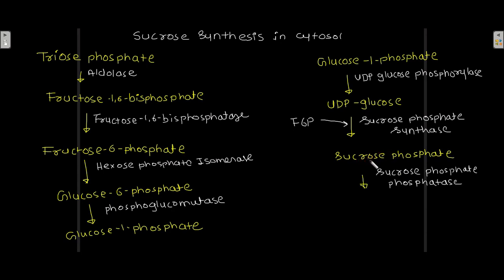And finally, sucrose 6-phosphate phosphatase cleaves the phosphate from the sucrose 6-phosphate and it yields sucrose. The phosphate present in the sucrose phosphate is cleaved by the sucrose phosphate phosphatase enzyme, and this reaction yields sucrose. So that is how sucrose synthesis takes place in the cytosol.